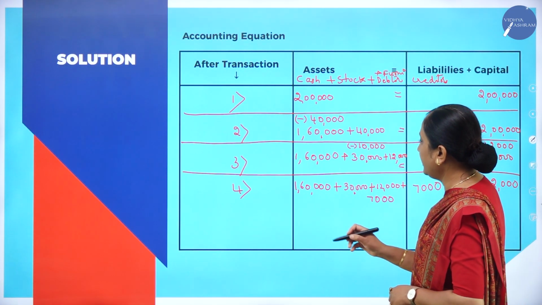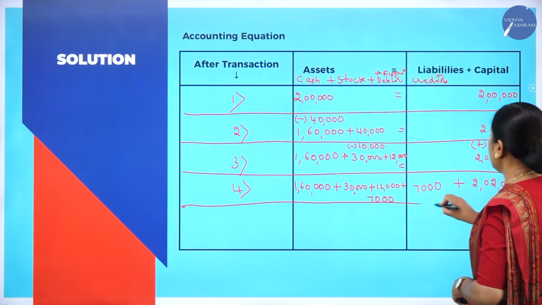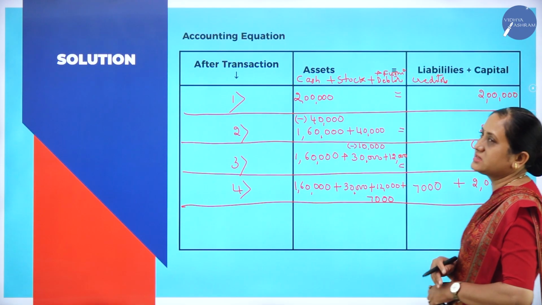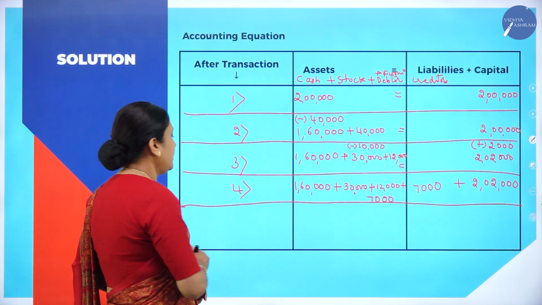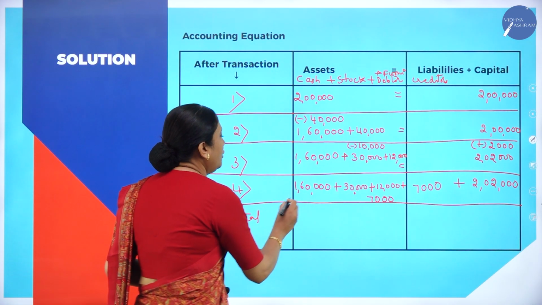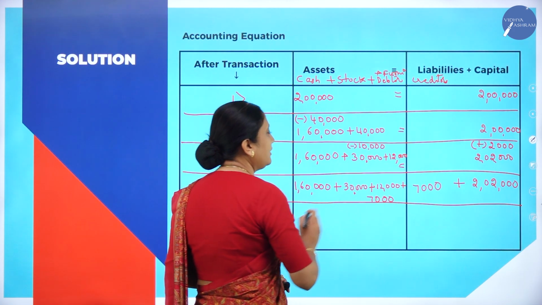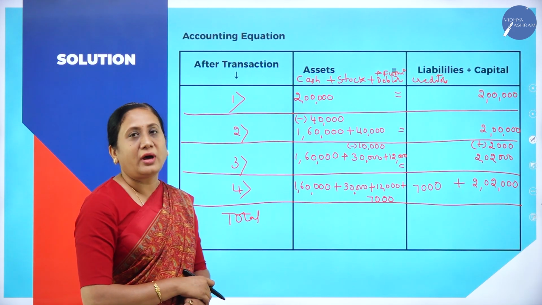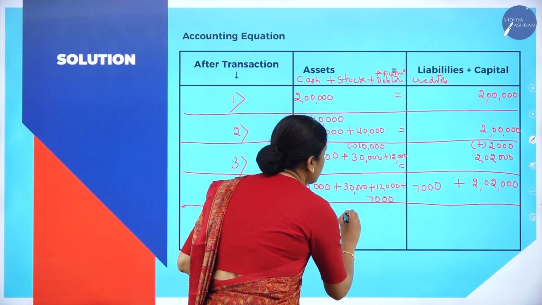Now we will add and find out whether LHS and RHS are equal or not, whether it is tallying according to the accounting equation. Now we will add 1,60,000 plus 30,000 plus 12,000 plus 7,000. If you add all these, it comes to 2,09,000.